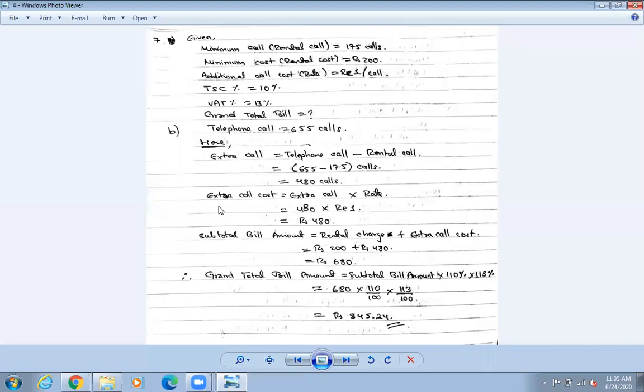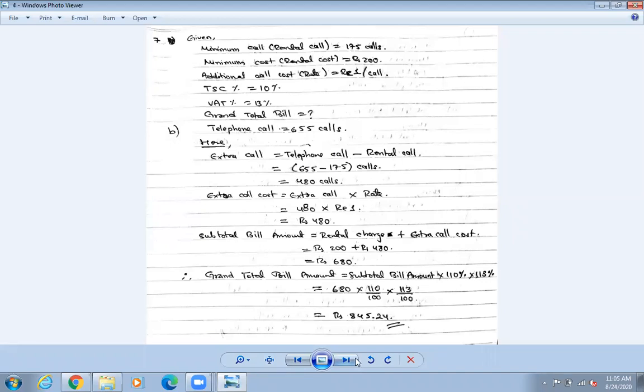Now, okay, we use the second formula, and after that we need to go for the first formula. We go in reverse. Okay, start from the subtotal, then the extra call cost, then extra call, and only then are you going to get the telephone call value. To find out the telephone call, it is not given, that's why let us go by the reverse form. Is that okay or not?